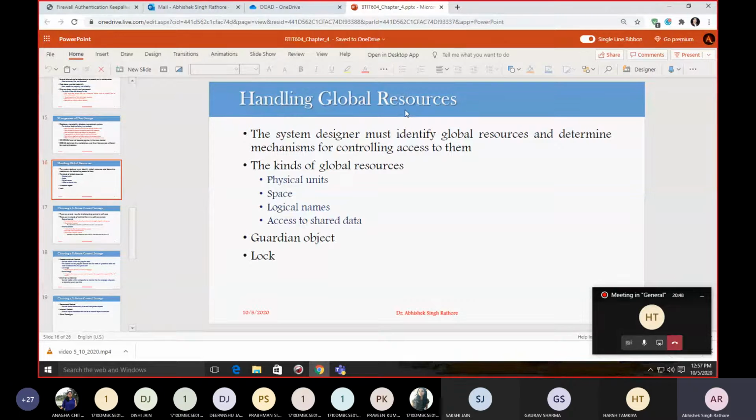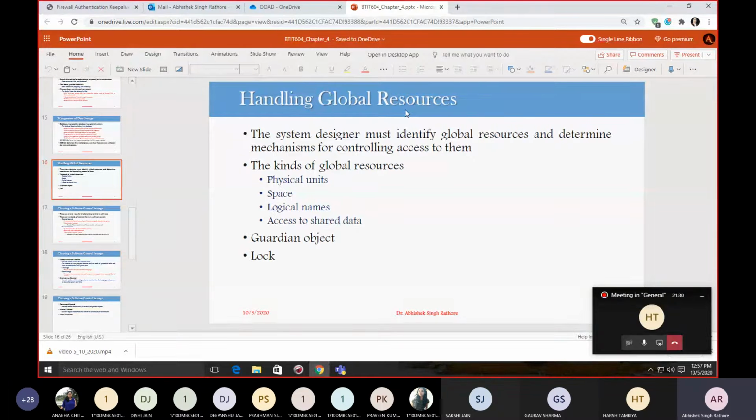So we had covered how to estimate the performance of our system and how to make a reuse plan. Then we organized our system into subsystems. Then we covered identifying inherent concurrency in your system. Then we allocated our system to hardware, and then we identified different data stores. We have file systems and database management systems, and we went through different scenarios of when to store our data in a file system and when we should move to a database system.